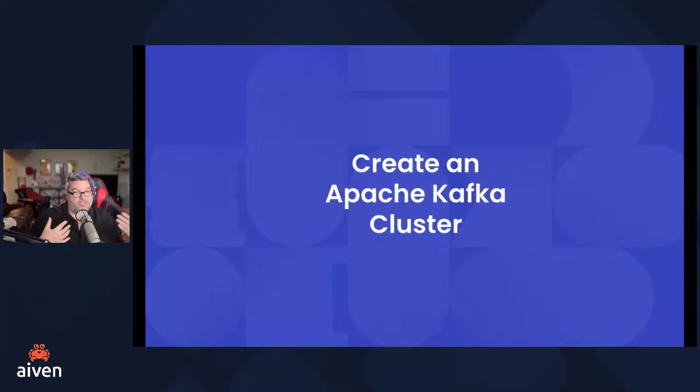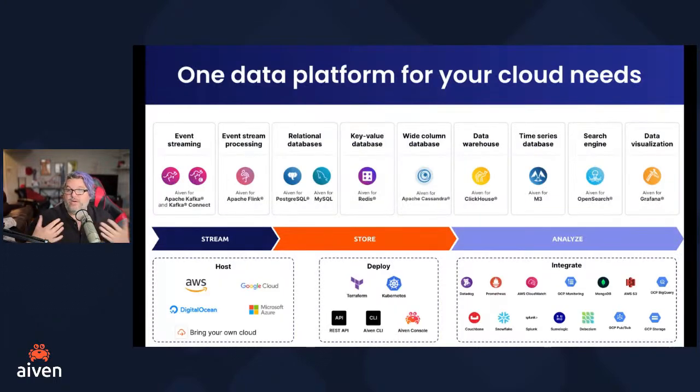It's a managed service, and there are multiple reasons we want to do that. With Aiven, from a platform perspective, you are abstracting away from having to worry about how you're running that Kafka cluster, how you're managing it. Kafka can be a complex thing to manage, as are a bunch of other tools. So with Aiven, you've got access to the most widely used and highest performing open source data services without having to worry about running them yourselves.